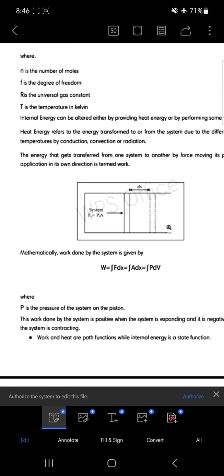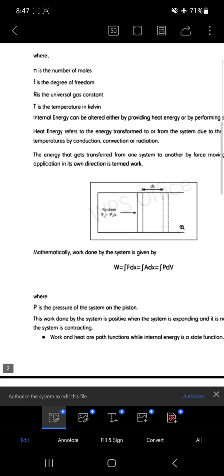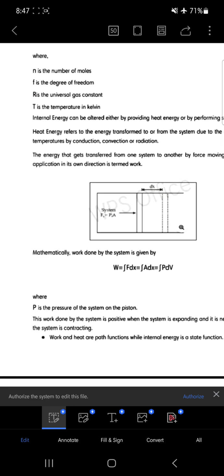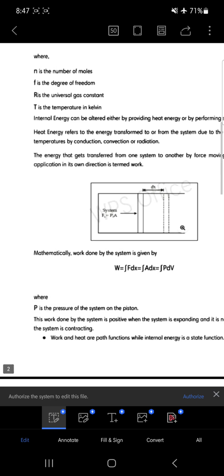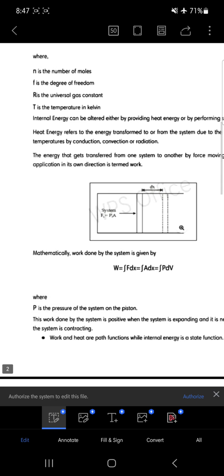Okay, so what we have to do is, the small work done gives the whole work done, which I explained to you many times in the class also. The same thing has been done here, that is, the integral of small work done, that is F into dx, is done here to obtain the total work done, that is W, over the required displacement. So this is equal to the integral of A into dx, that is P into dV.